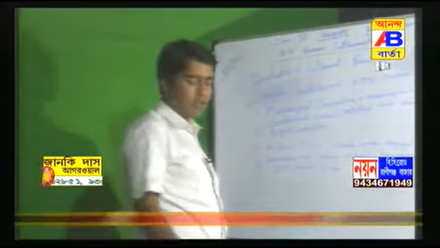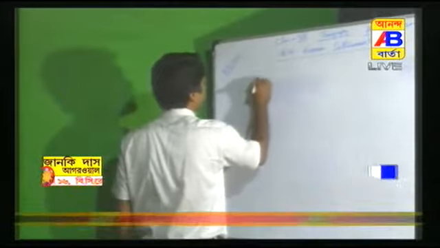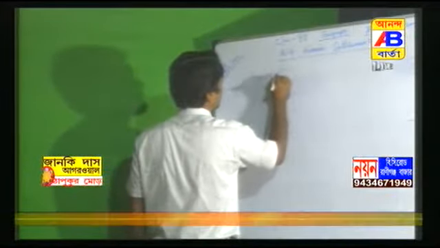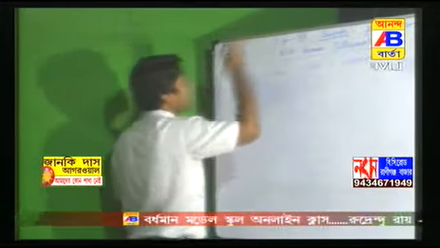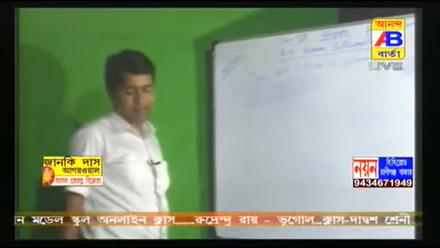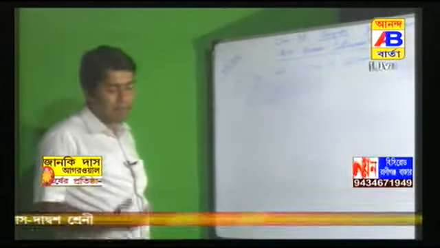Now, types and patterns of settlement. Settlements may also be classified by their shape, pattern and types.